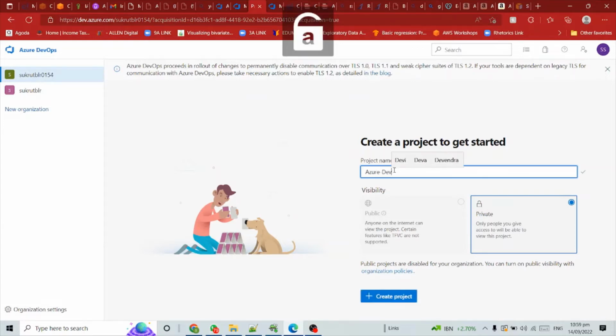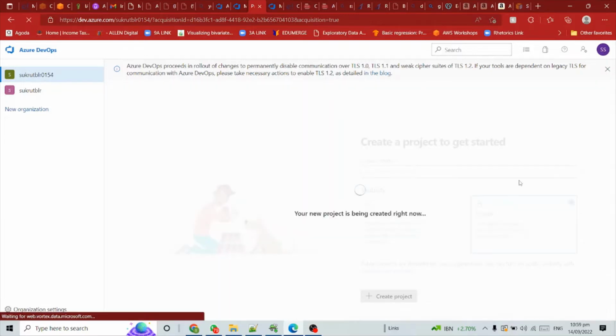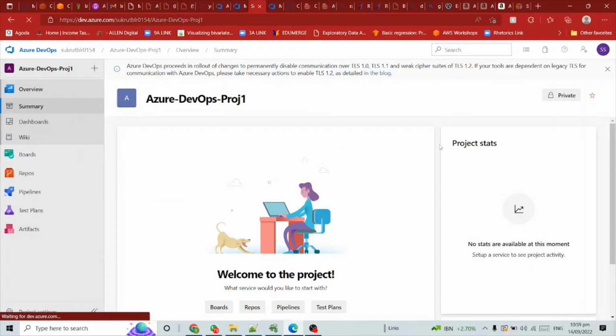So we can give the project name as Azure DevOps Proj 1, and create the project. Now, when you come here, we'll see this project, Azure DevOps Proj 1.